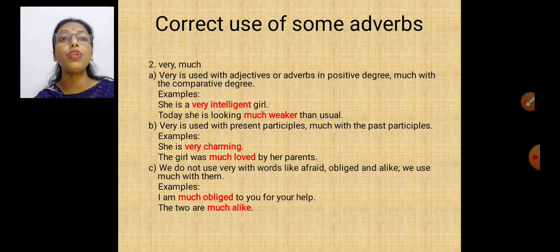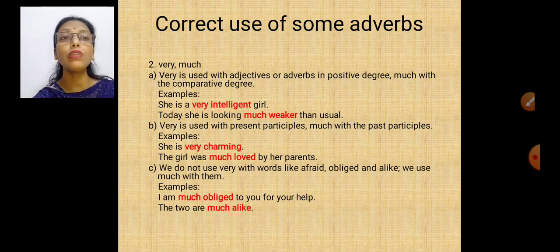Now there are two words, very and much. First we will see very is used with adjectives or adverbs in the positive degree. Positive, comparative and superlative we did. And much is used with the comparative degree. Example: she is a very intelligent girl. I'm talking about a single girl. I'm describing her, but I'm not comparing her with anybody. I'm just talking about that girl.